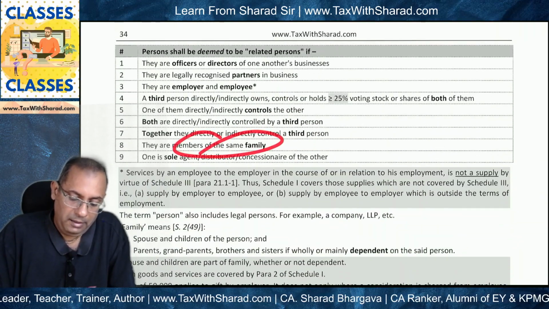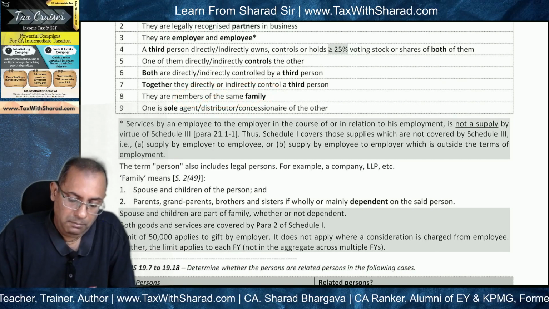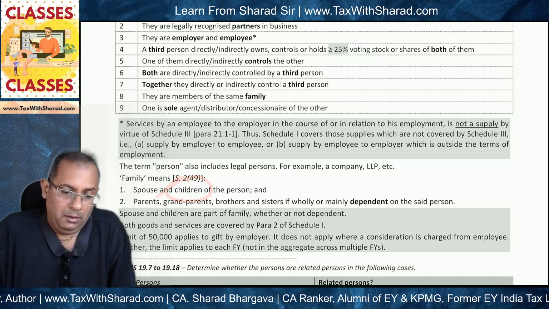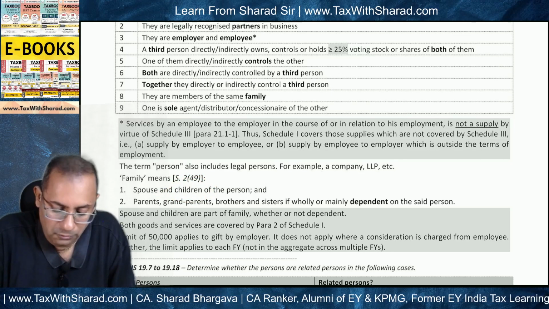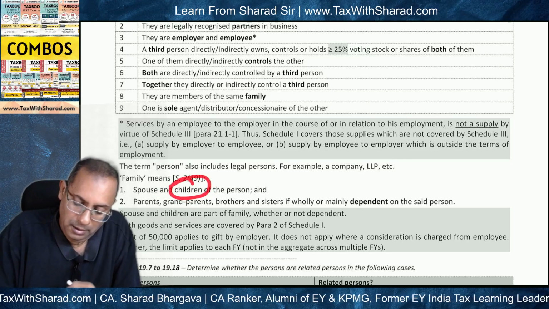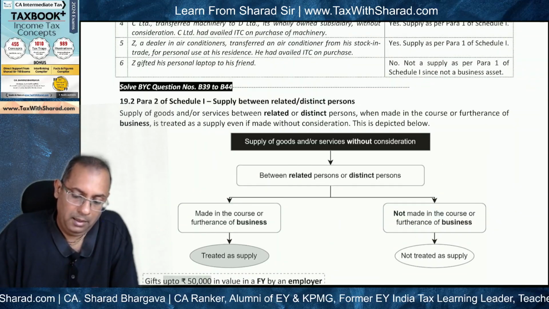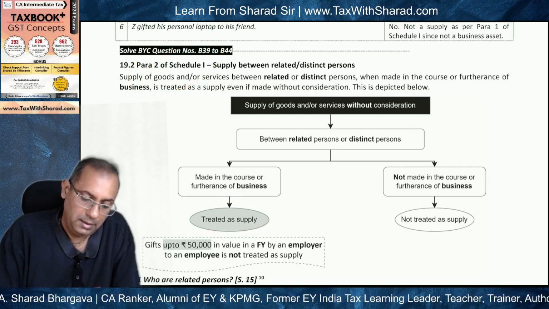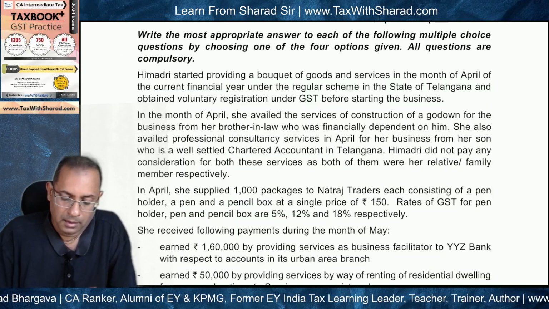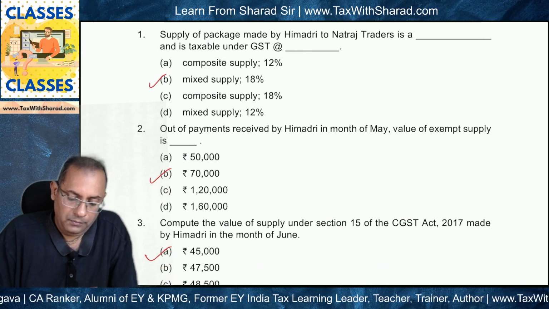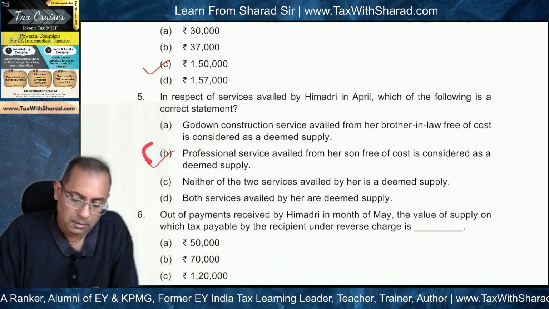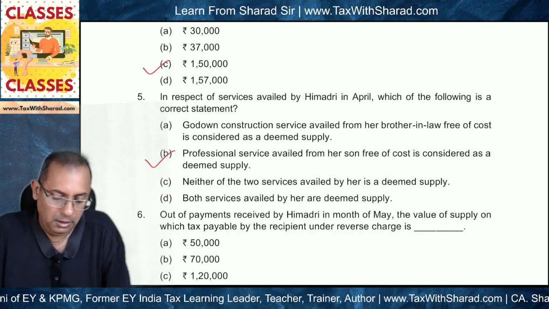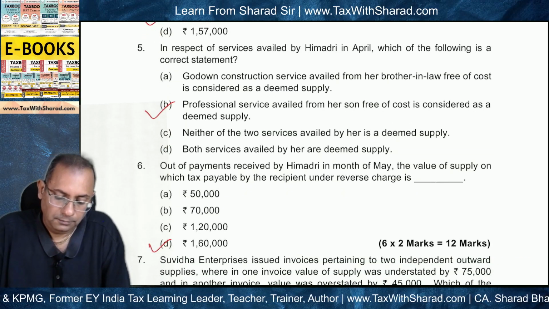So members of the same family, and family means children also, whether they are financially dependent or not, children are considered as a related person, and therefore para 2 of schedule 1 will apply, and therefore this transaction will be treated as a supply. And therefore what will be the answer? Answer will be answer B. So consequently option C and D will go off. They will not be the correct answers.